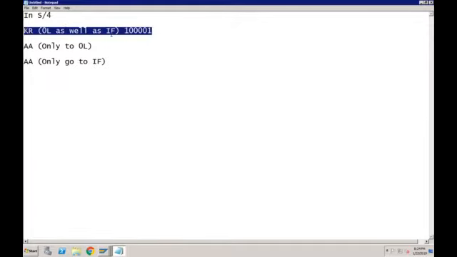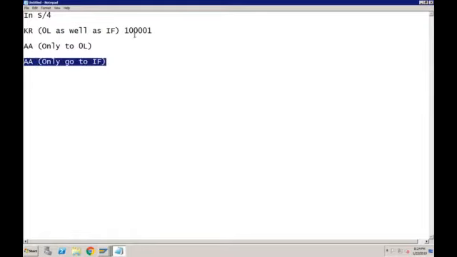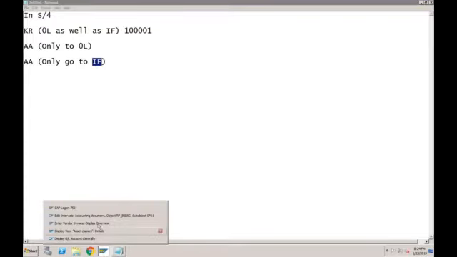But if you want to post something only to 0L, then again no problem, because whatever you maintain in FBN1 is valid for 0L. But if you want to post anything into the IFRS non-leading ledger, then the system will not use this number. The system will ask you for a separate number for IFRS, and that you have to maintain in the configuration.